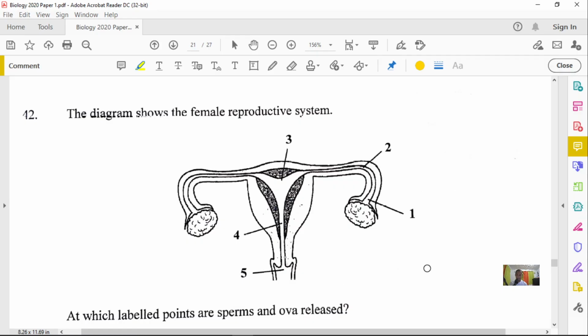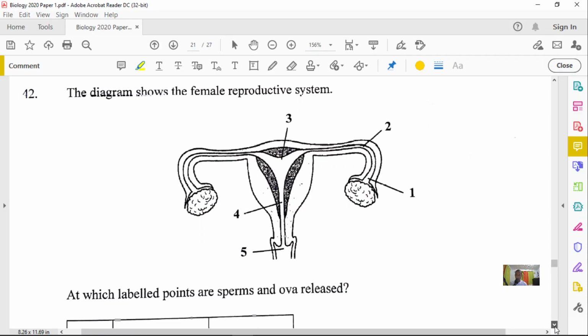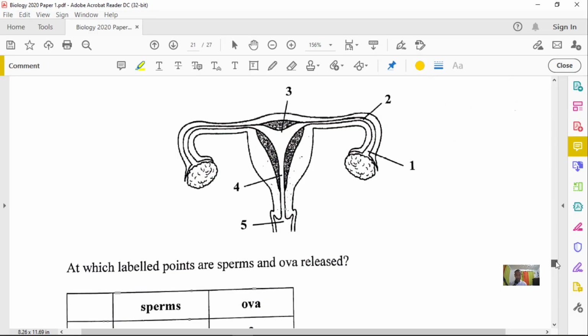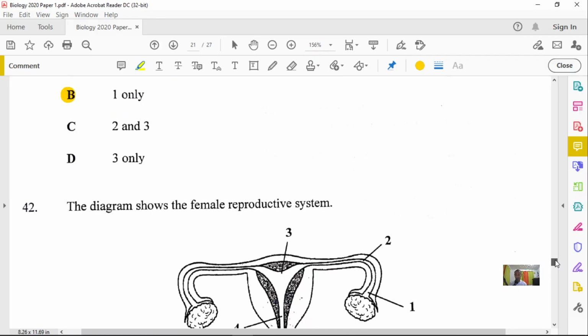What this question is asking now is, at which labeled point are sperms and ova released? So we're looking for where the sperm will be released and where the ova will be released. The ova is the word for eggs. Okay, so where eggs are released and where sperm cells are released. If you look at it carefully, you'll realize that the vagina is what will receive the sperm cells.